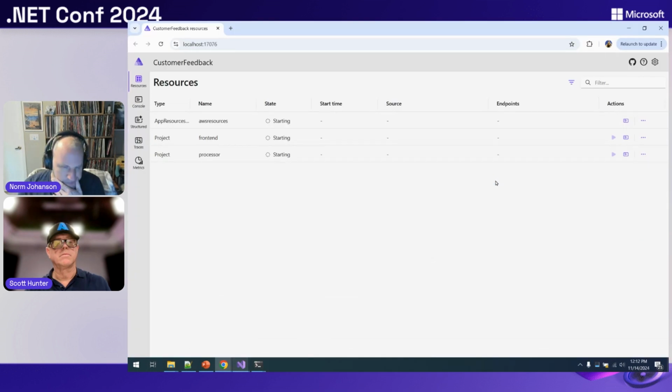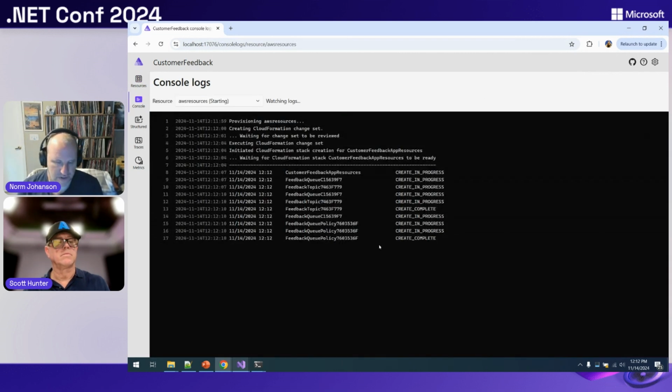Okay. So we're using the CDK, but again, it's still using CloudFormation under the covers. What CDK does is when we run that C# code, it's going to generate a CloudFormation template and then send that to CloudFormation. So here it's actually creating those resources.